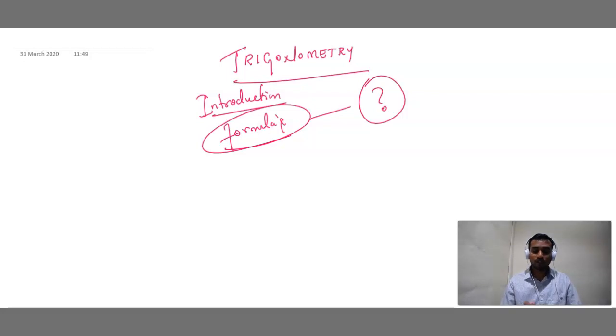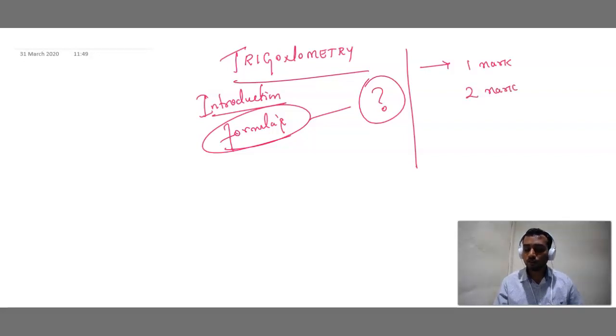Done? Now here I am going to take this chapter in three ways. First, I am going to discuss which questions can be expected for 1 mark, which for 2 marks, which for 3 marks, and which for 4 marks.